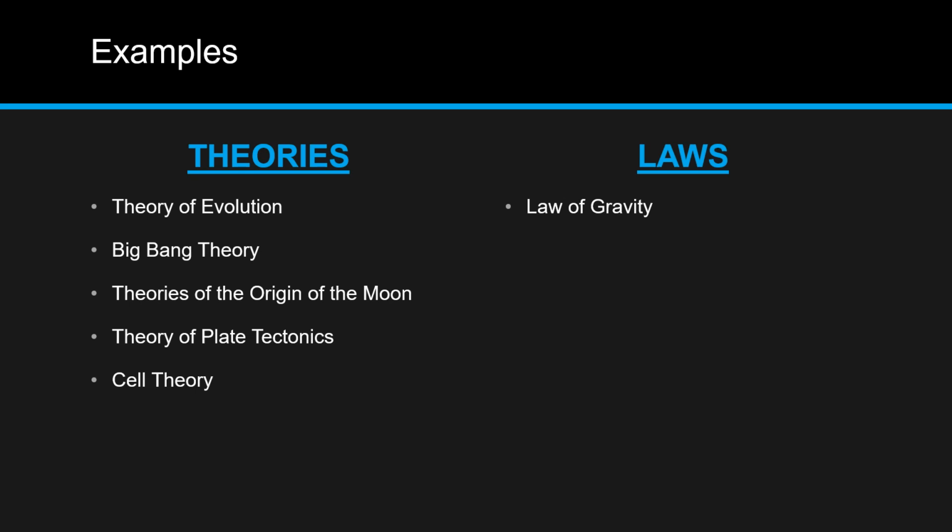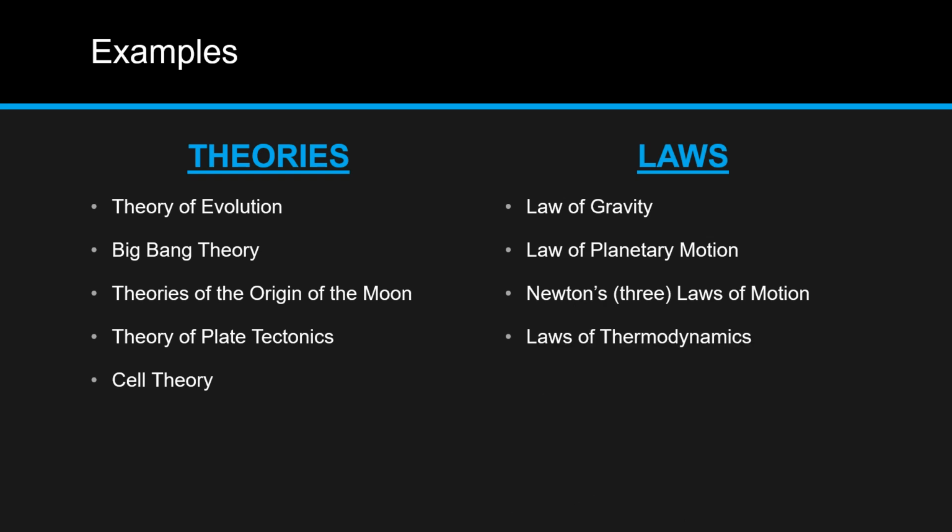if you drop it. There's also the law of planetary motion, which states that all planets orbit around the sun in an elliptical shape. There's also Newton's three laws of motion, which each describe how objects move, and laws of thermodynamics, which describe things that we know about temperature and energy. Keep these theories and laws in mind as I explain what they are and the differences between them.